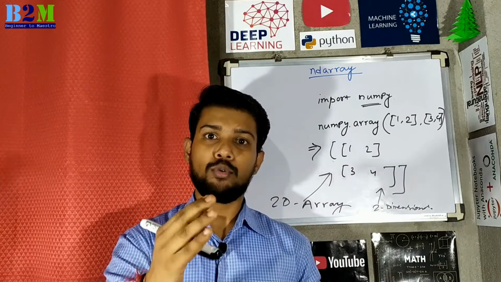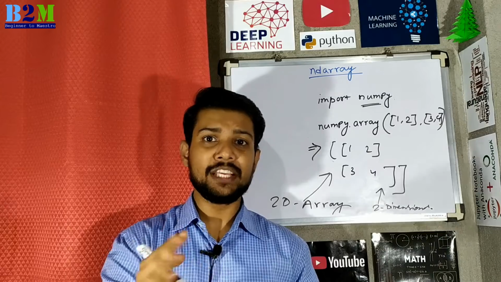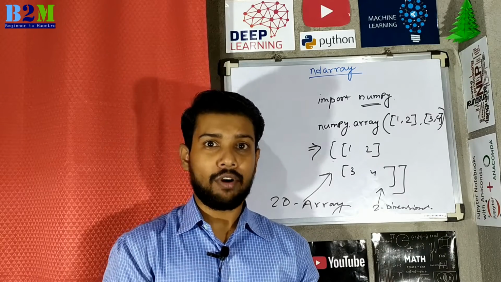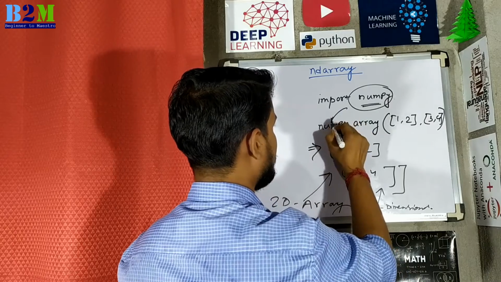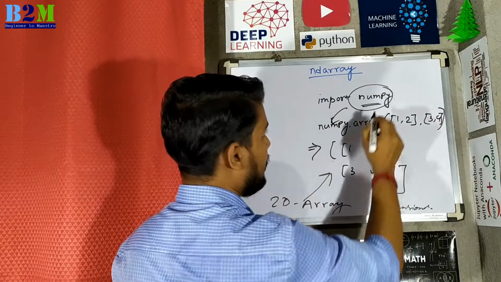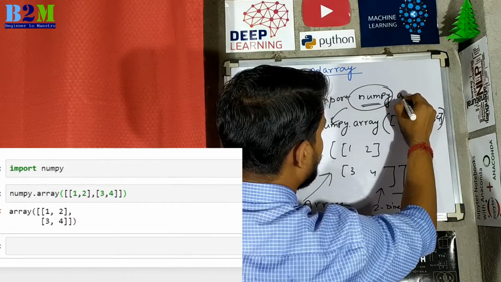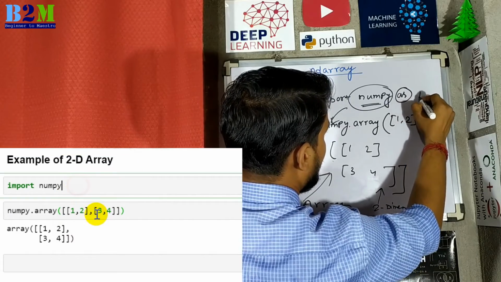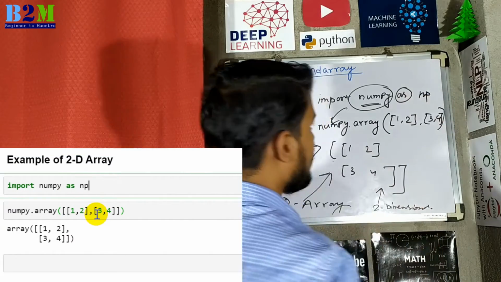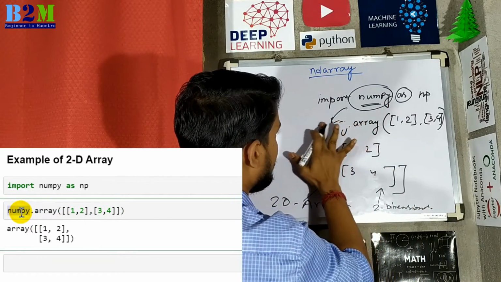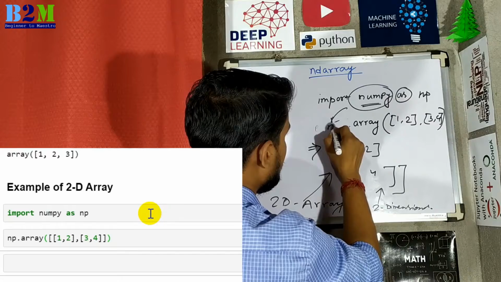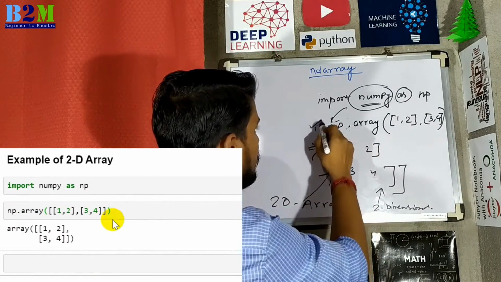Instead of using the full package name, you can use any shorter form of the package. For example, here we are using the NumPy full name to write an array, right? So instead of numpy, if we use the as keyword, then you can write any name, like I am writing np. So instead of numpy, if you write np.array, it will work the same.